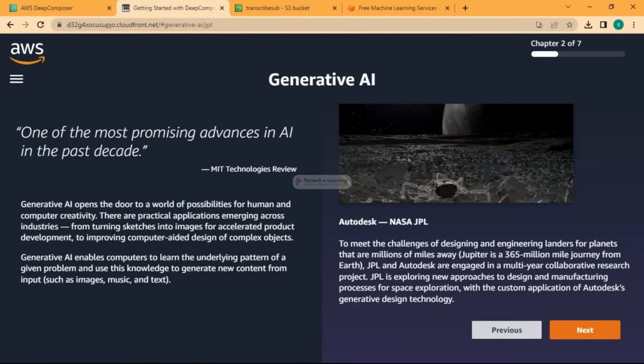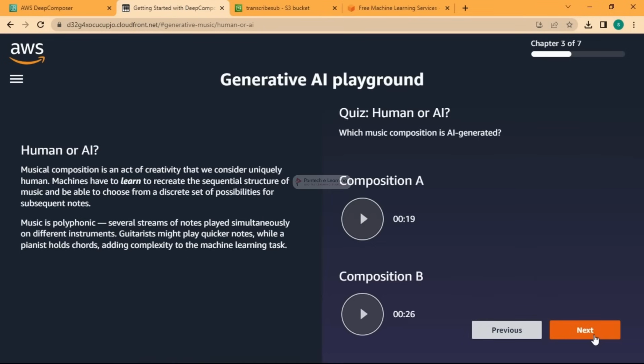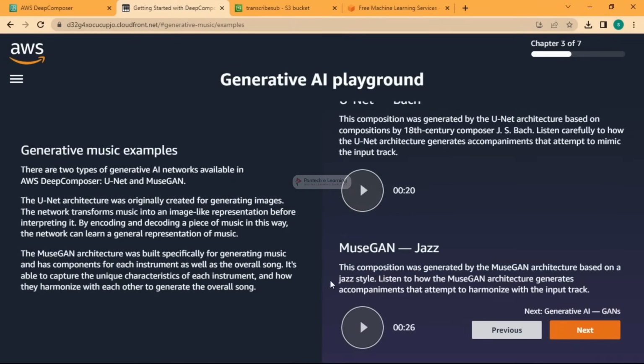Generative AI is going to produce some new things like images, music or text. And yeah, we have some sample music. They are telling us these are some of the music generated by generative AI. See here, this MuseGAN has produced a jazz music. We'll listen to it.